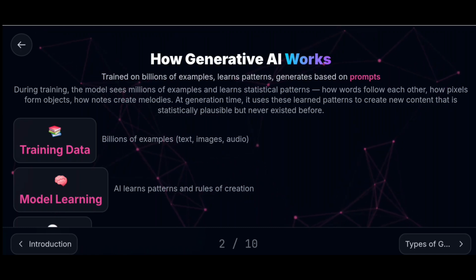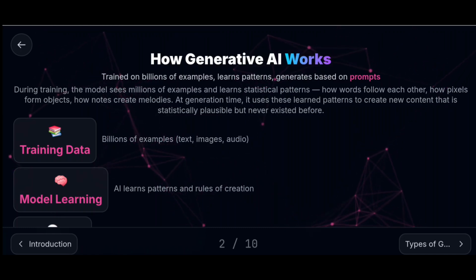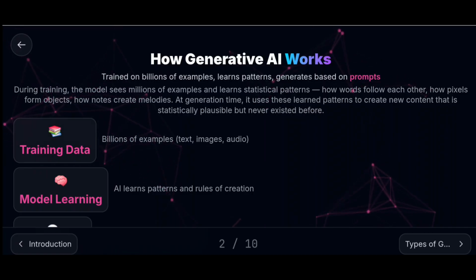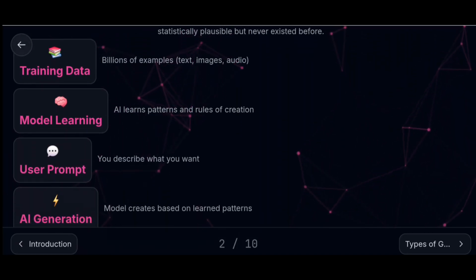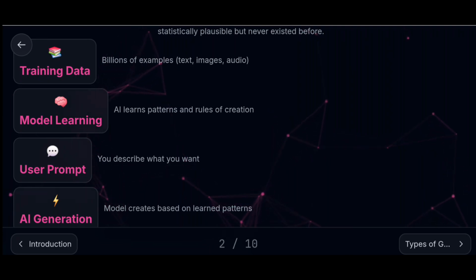What are the steps involved? First, training data: billions of examples like text, images, and audio. Next, model learning. From the training data, the model gets knowledge. AI learns patterns and rules of creation. The next is the user prompt, where the user describes what they want. If the prompt is a perfect one, then the content generation will also be a perfect one.